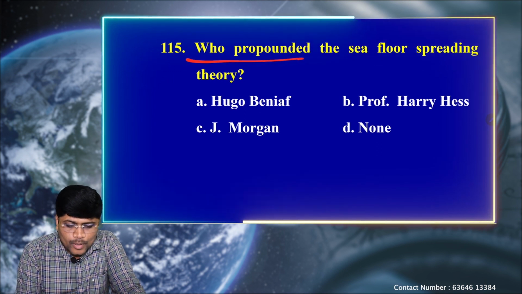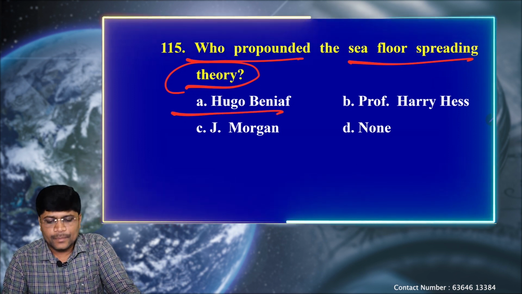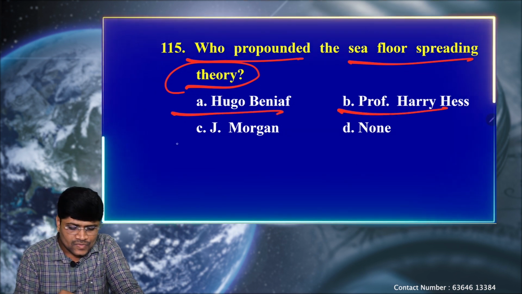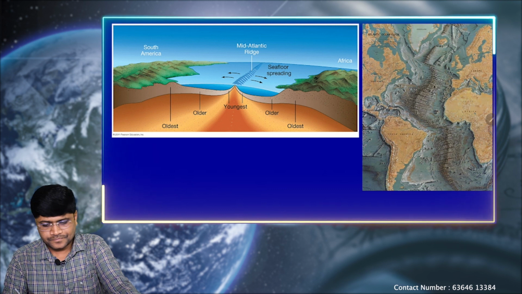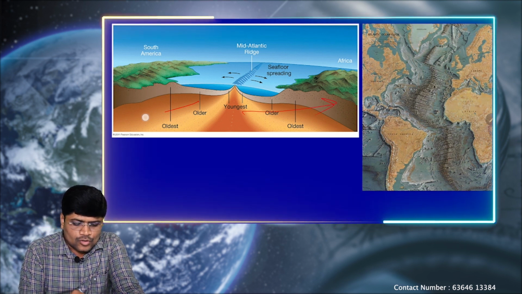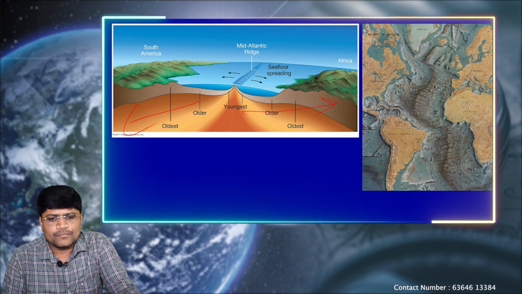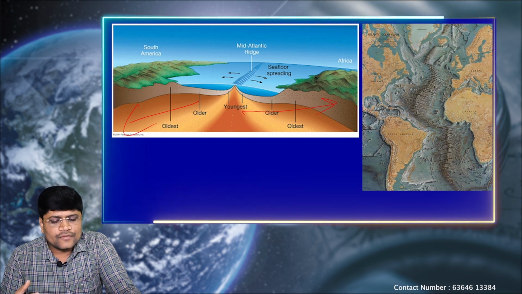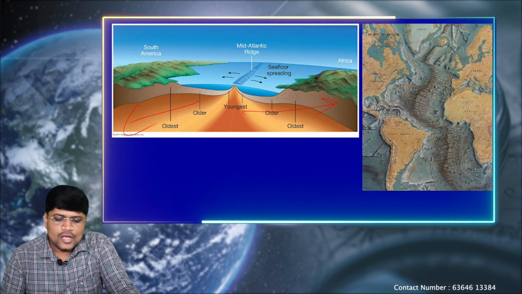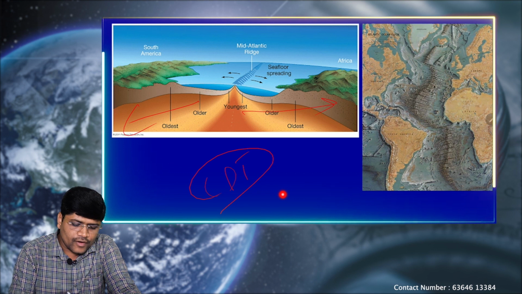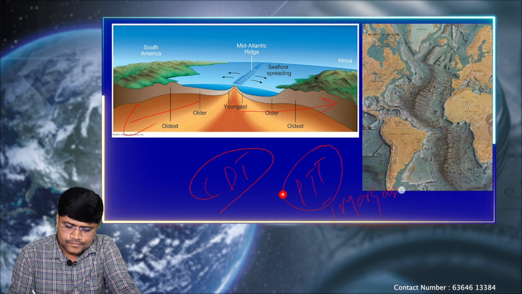Next question. Who propounded the seafloor spreading theory? Okay, direct question. Option A, Hugo Benioff. B, Professor Harry Hess. C, J. Morgan. And finally D, none. Let's see what is this seafloor spreading theory. So after the continental drift theory proposed by Alfred Wegener, this was proven wrong because all the evidences given by Alfred Wegener were correct, but the reasons behind the continental drift were wrong. So again, that continental drift theory was modified and proposed in the form of the plate tectonic theory by J. Morgan.